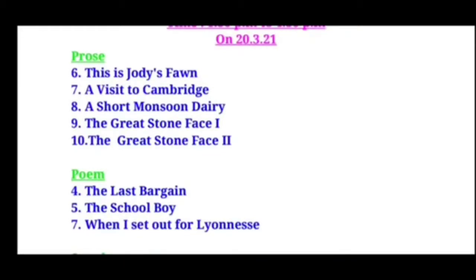The 6th prose is Jodie's Fawn. 7th prose, A Visit to Cambridge. 8th prose, A Short Monsoon Diary. And 9th prose, The Great Stone Face 1, and The Great Stone Face 2, that is the 10th unit. So these are the chapters in the prose area we are going to have for the yearly examination.